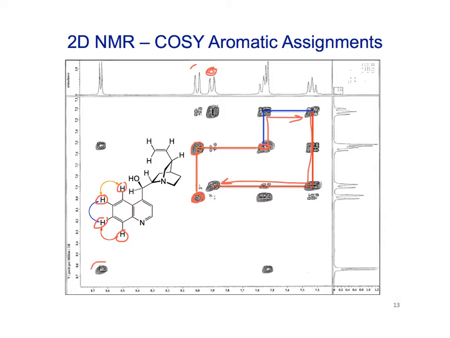If we look at this proton out here, this small doublet, that turns out to be the proton right here next to the nitrogen. That's this one here. So where do we find its coupling partner? We would go either up or across. We could start here, we could go across.